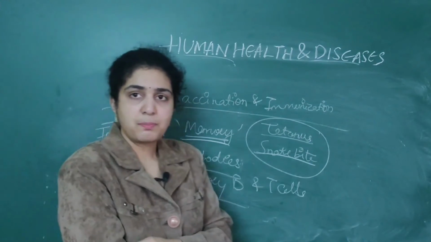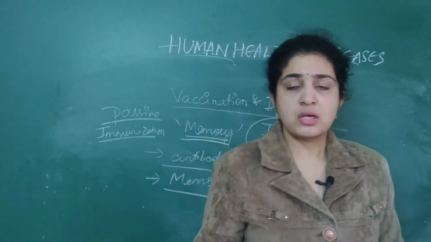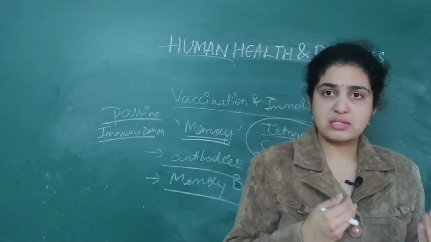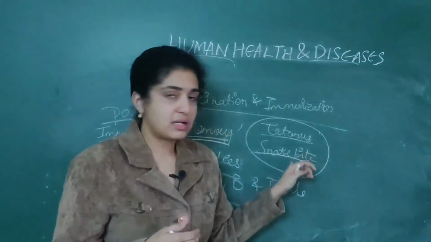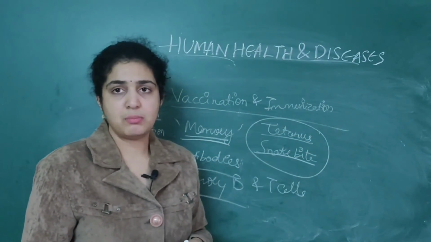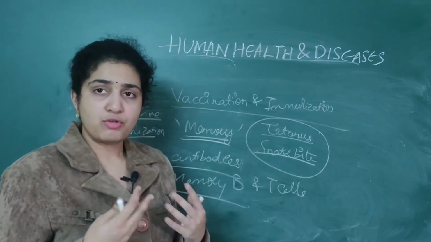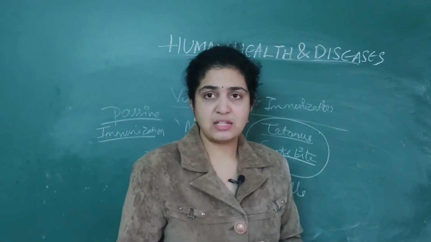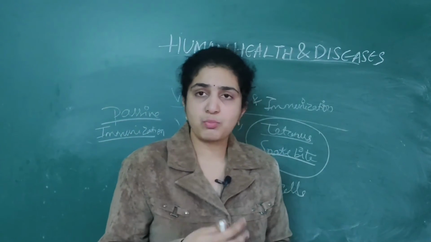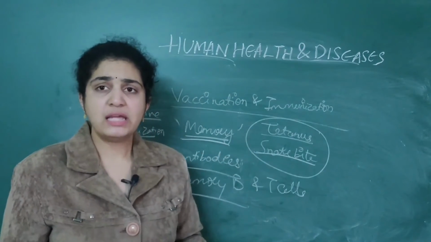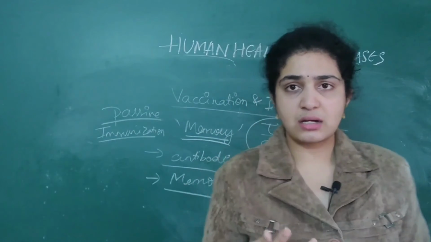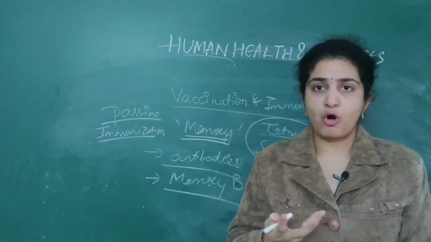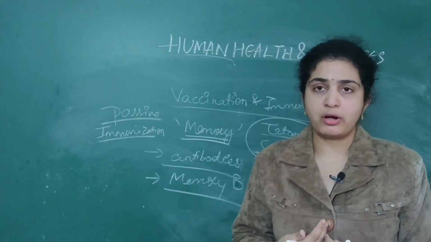We say passive immunization because sometimes antibodies are injected artificially for protecting against tetanus as well as snake bite. Diphtheria, pertussis and tetanus, we say the DPT vaccine. We also take numerous polio vaccines. Why are all these vaccines taken? Basically, they are taken to protect against foreign substances which enter our body.